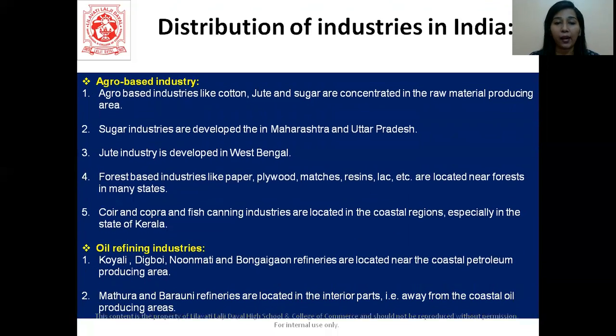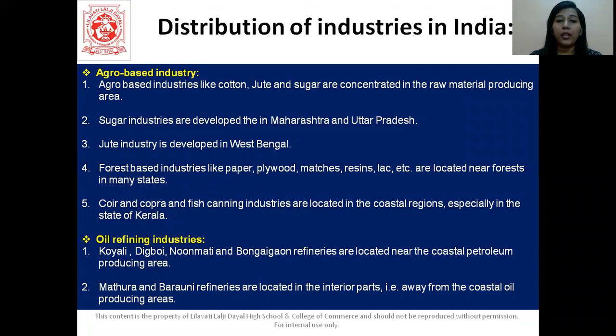Let's move ahead with agro-based industries. So agro-based industries like cotton, jute and sugar are concentrated in the raw material producing areas. All right. Sugar industries are developed in Maharashtra and Uttar Pradesh. So where sugarcane is cultivated, there you will have a sugar industry. That's what the first point also told us. So they will be located towards the raw material producing areas. Where you have a sugarcane field, in the nearby vicinity you will also find a sugar industry. Okay. So the jute industry is well developed in West Bengal.